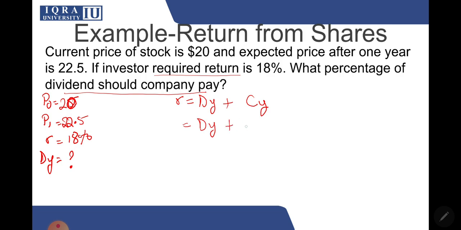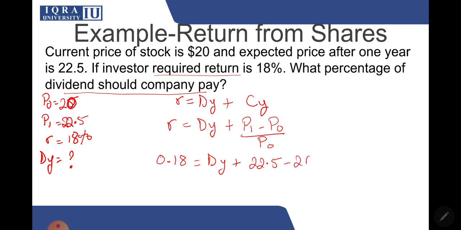The formula for your capital gain yield is this. We're going to plug in the values. The R is 18%. P1 is 22.5, P0 is 20, and P0 is again 20, so 0.18.